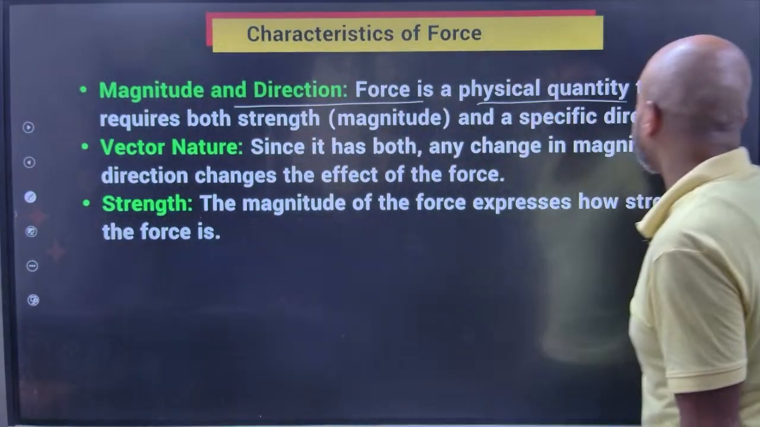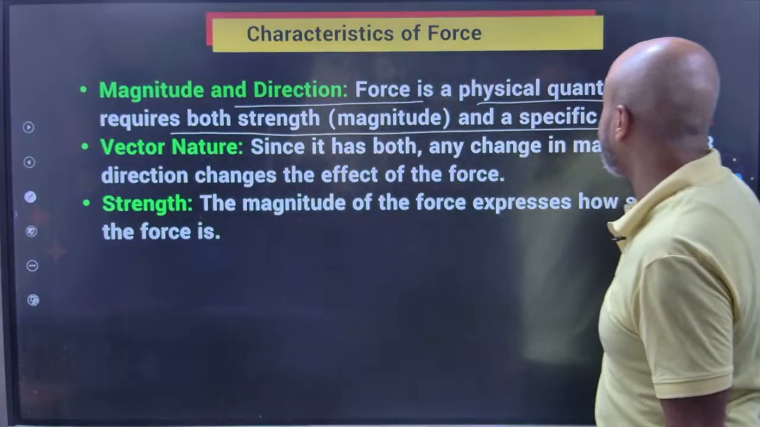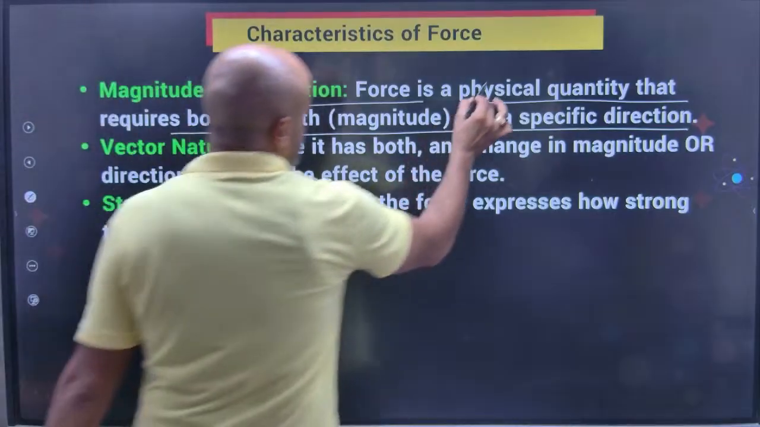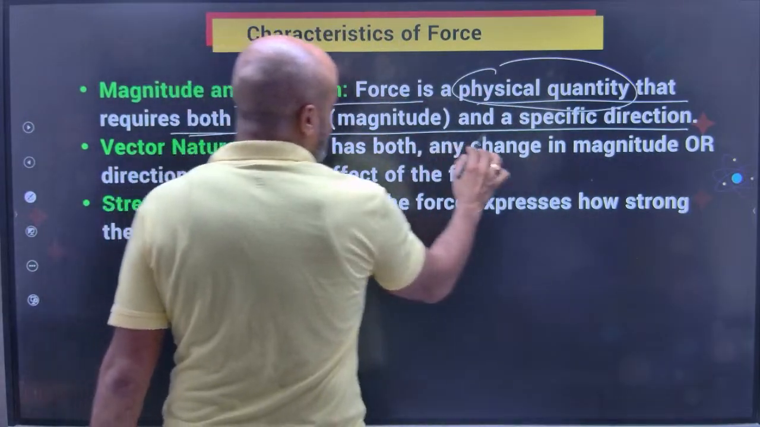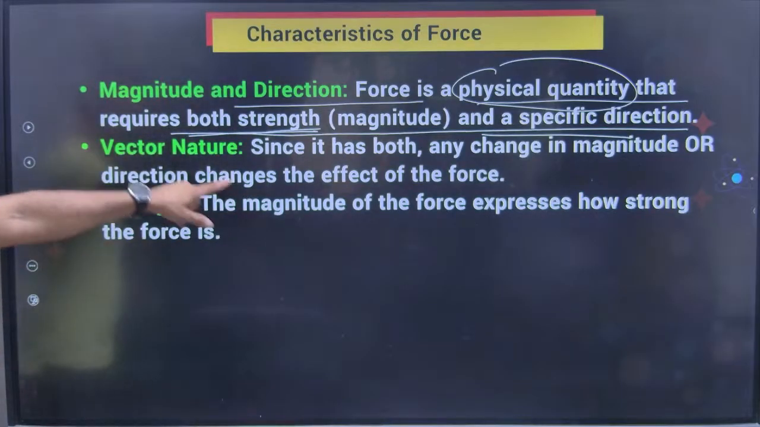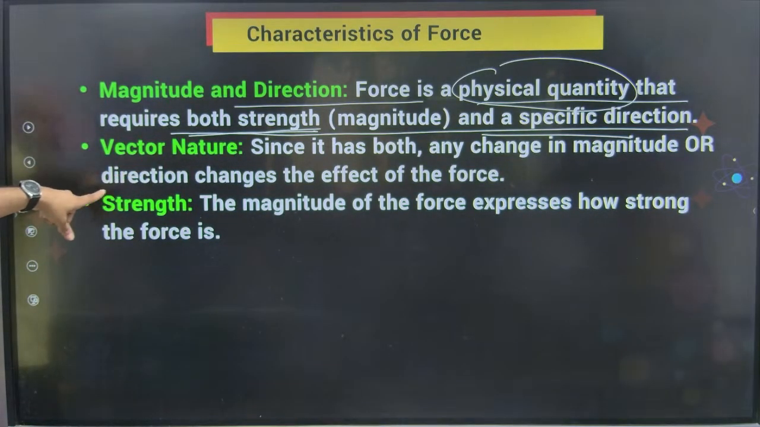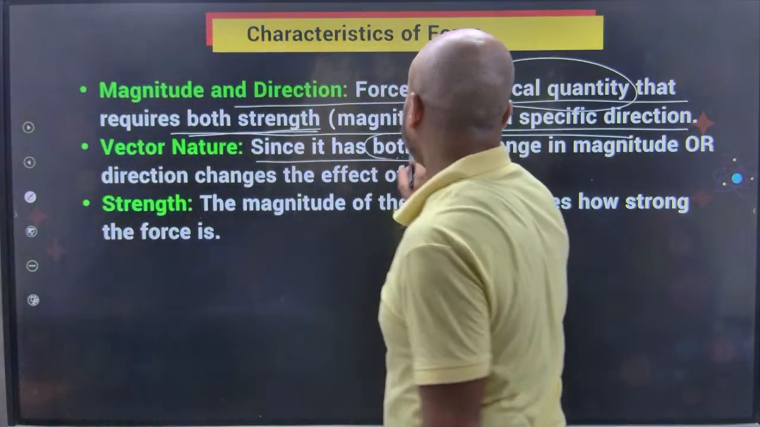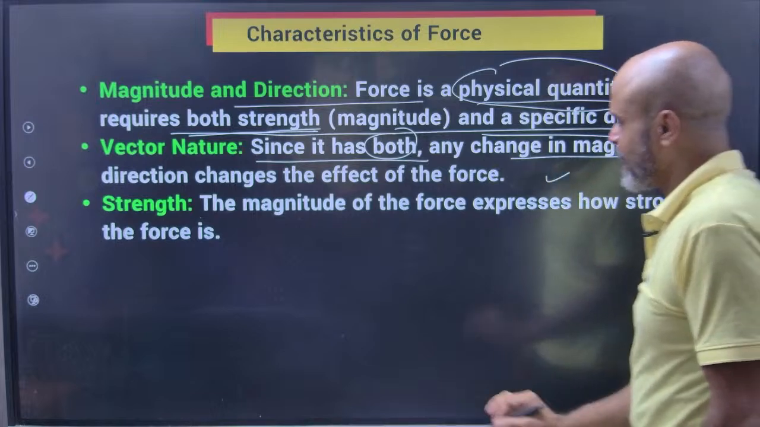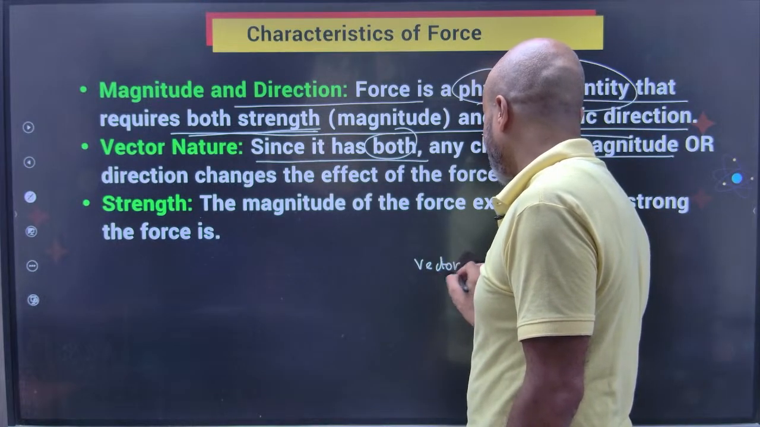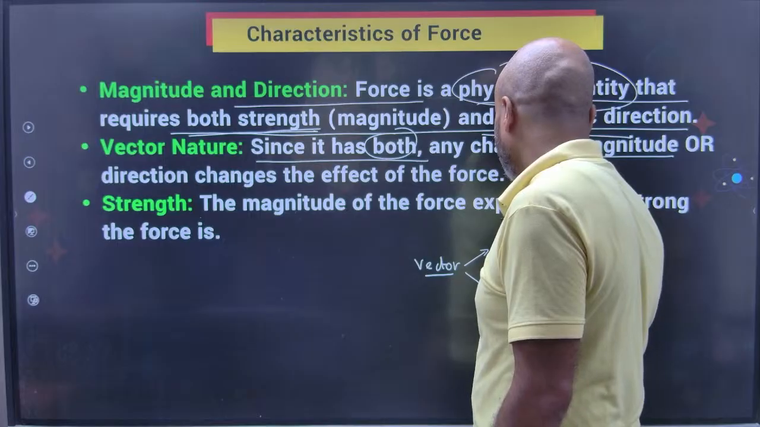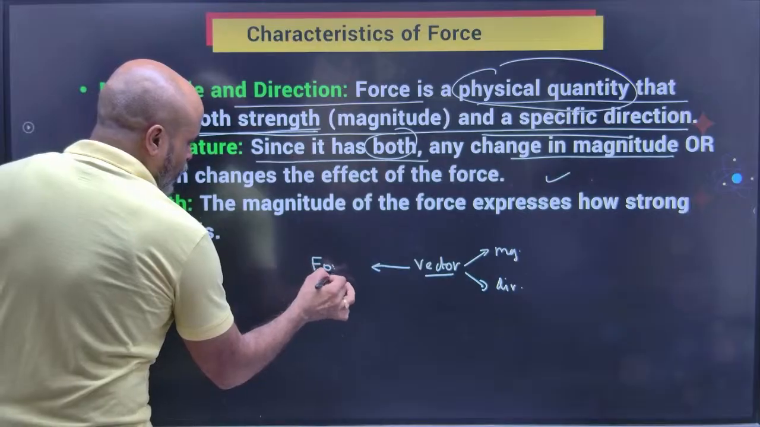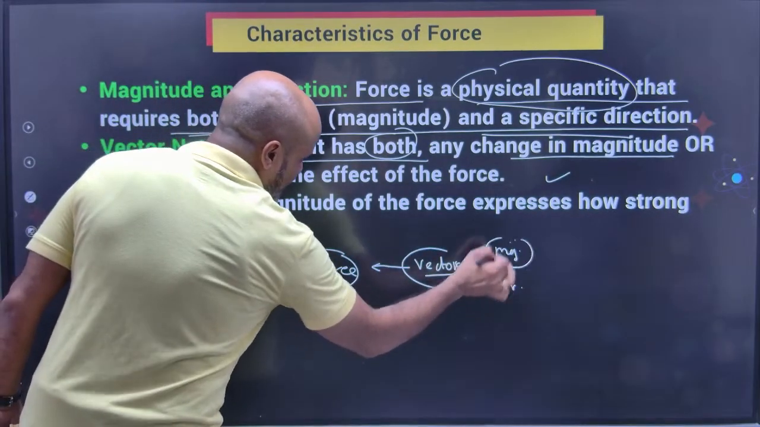Magnitude and direction. Force is a physical quantity that requires both strength and a specific direction. Vector nature: since it has both, any change in the magnitude or direction changes the effect of the force. So what is a vector quantity? A physical quantity is a vector quantity if it has got magnitude as well as direction. So force is a vector quantity and it will have magnitude as well as direction.